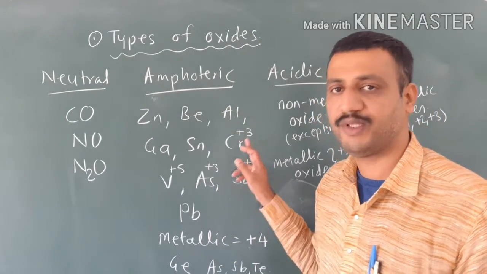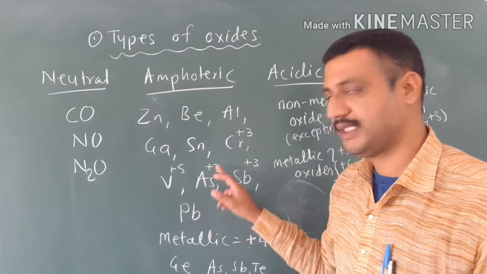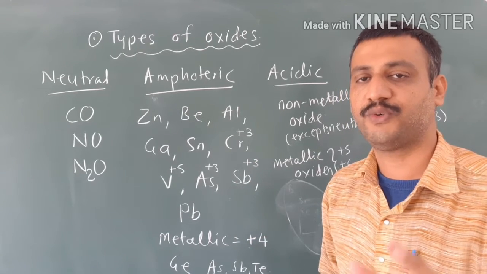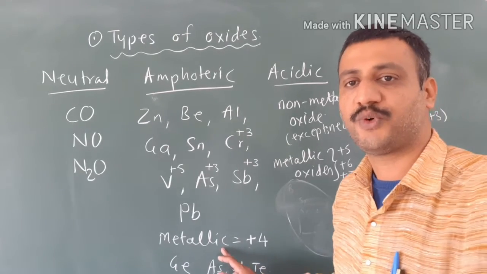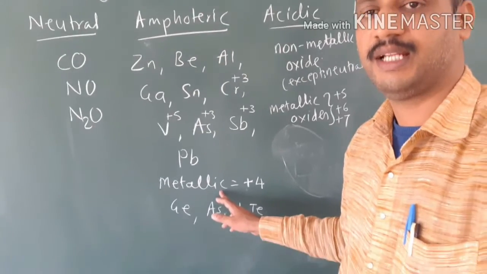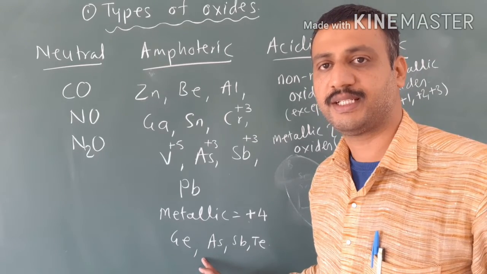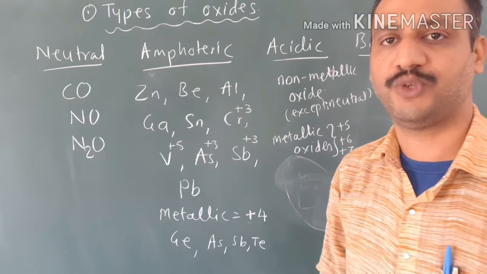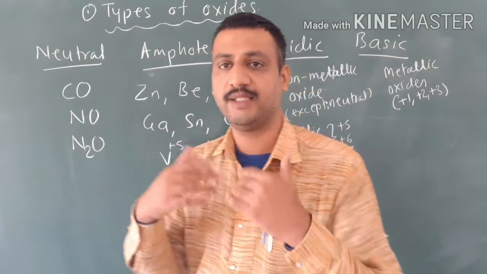Amongst these, chromium with +3 oxidation state, vanadium with +5 oxidation state, then arsenic with +3 and antimony with the +3 oxidation state are amphoteric oxides. Then metallic oxides with +4 oxidation state are also amphoteric in nature. And in the case of metalloids, oxides of germanium, arsenic, antimony and tellurium are also amphoteric in nature. Amphoteric means these oxides behave as an acid as well as a base.